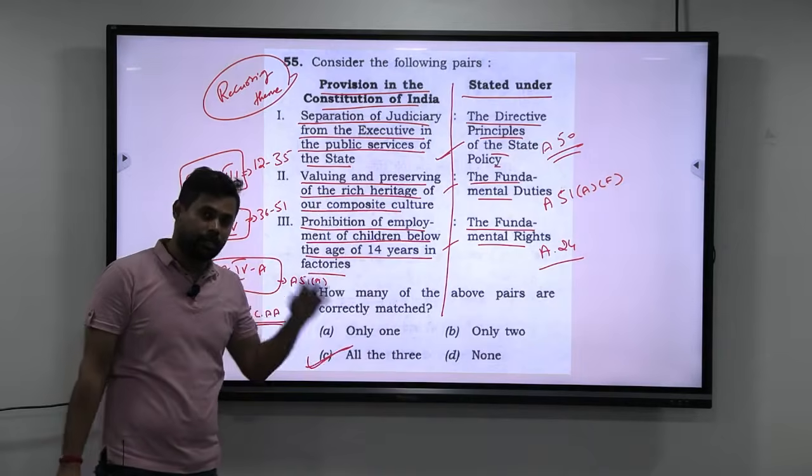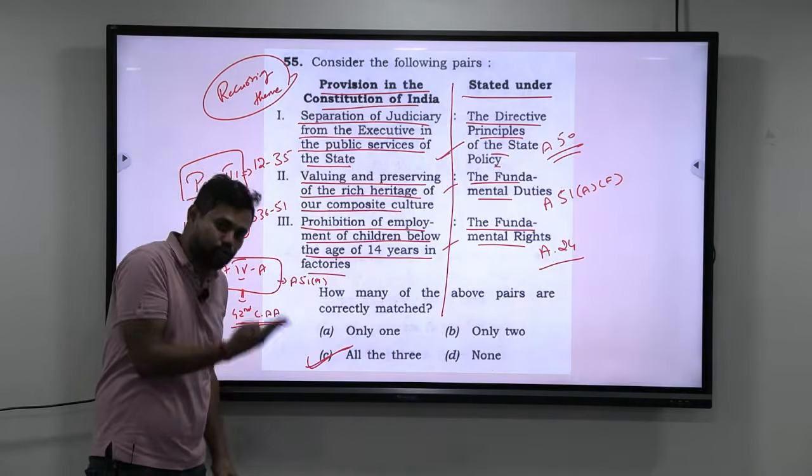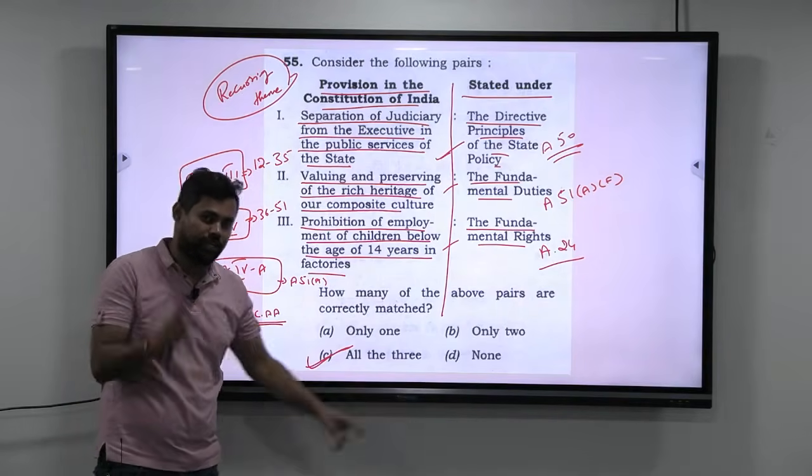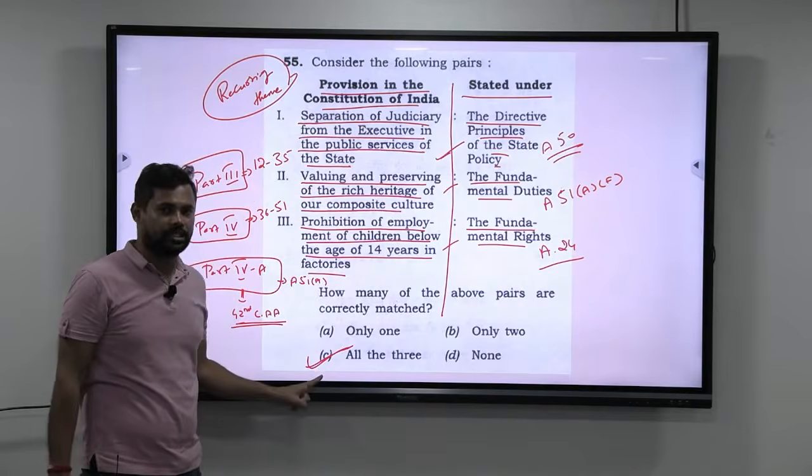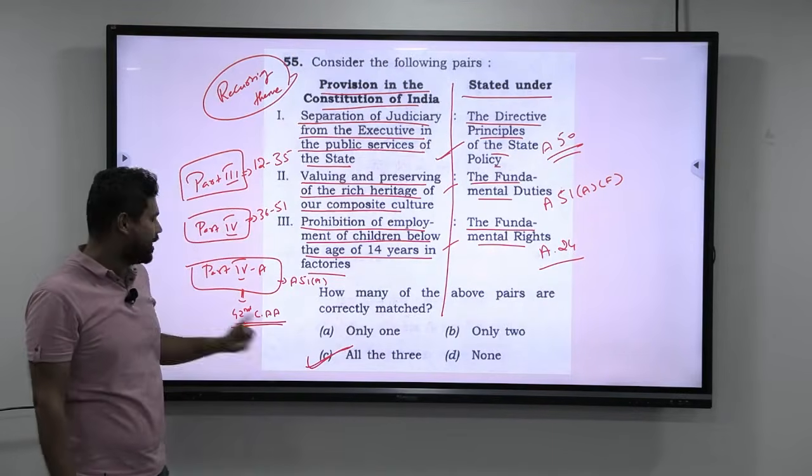Again, not D. We have that presumption that all of the above will always be in D. Please don't fall for it. The option is C. So for the 55th question, the answer is C.